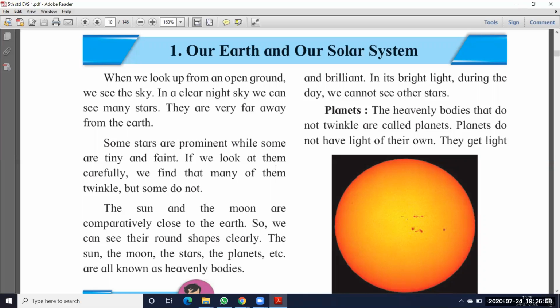So what is meant by solar system? And what are the planets? All these things we are going to discuss in this chapter. So let us start the chapter.